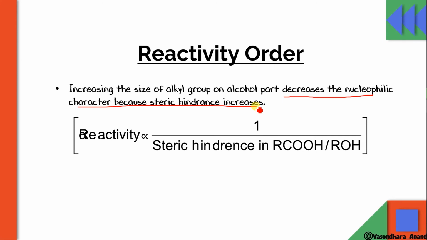Now the next is that reactivity is inversely related to steric hindrance in RCOOH or ROH. So the reactivity, for both the acid and the alcohol, depends on steric hindrance there, and if there is more steric hindrance, reactivity will be low. Order of alcohol: super primary alcohol will have the highest reactivity, then the primary alcohol, then the secondary, and then the tertiary because of less steric hindrance in this. It will have a CH3CH2 group, so more steric hindrance than this. And here the most, yes.